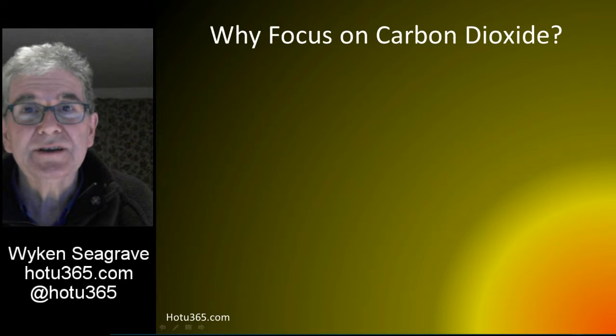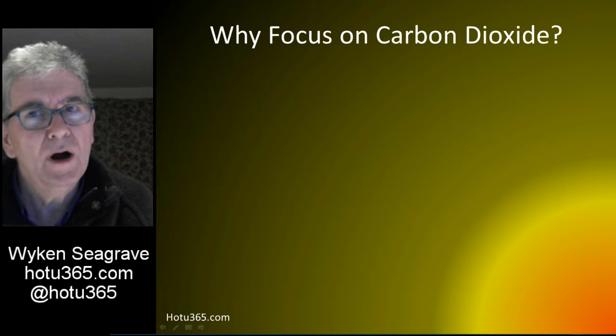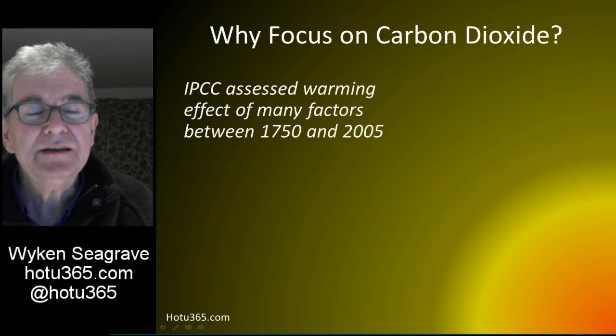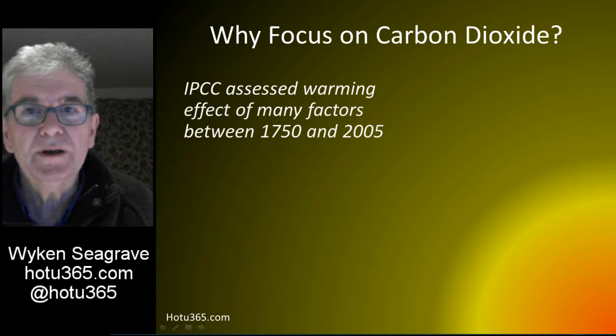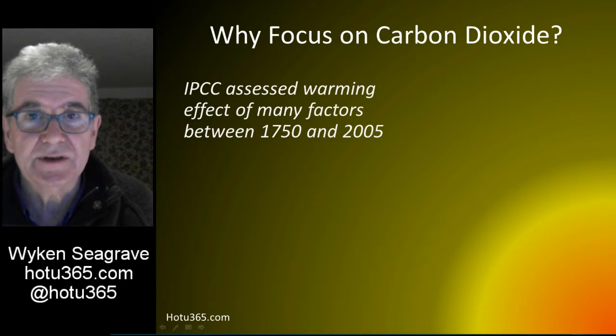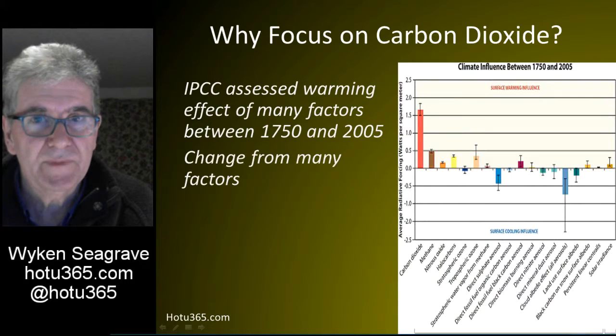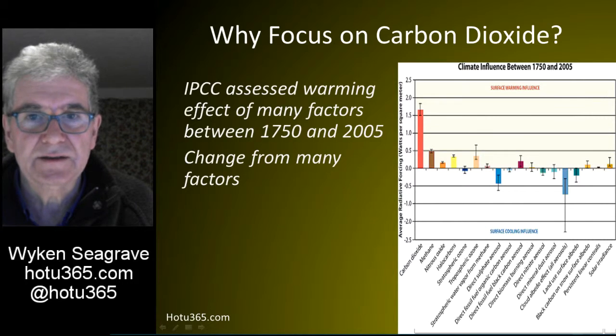Far more attention is given to carbon dioxide than to any other of the greenhouse gases. Why is this? The Intergovernmental Panel on Climate Change, the IPCC, compared the warming or cooling effects of many climate change factors between 1750 and 2005, some man-made, some natural. They calculated the net change in the amount of energy reaching the Earth's surface attributable to each of these factors. This diagram shows their results.